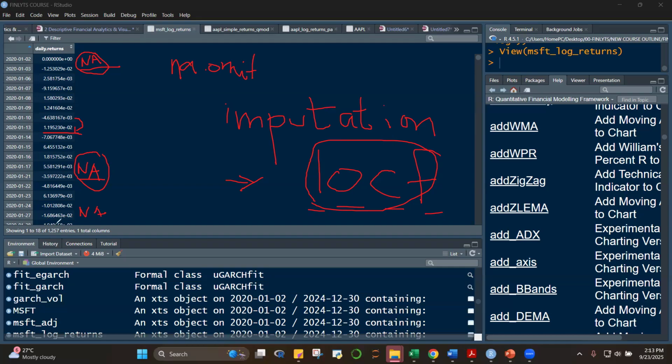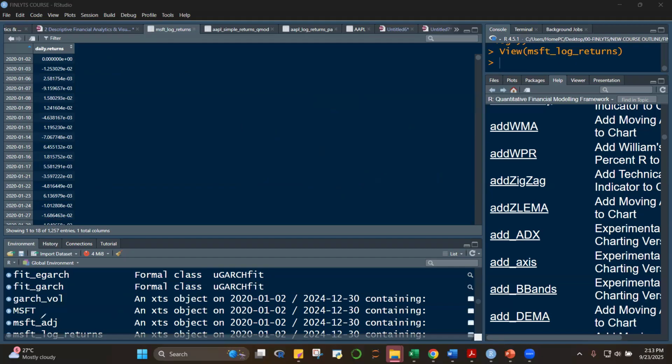So if you have several missing values like that, and they're not really continuous, you can use LOCF. We'll discuss that when we go to time series. But this is one way to impute, and one of the most popular ways to impute values for your missing data. All right, time check.